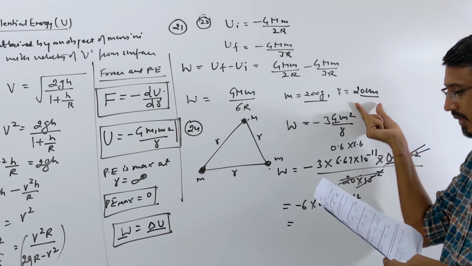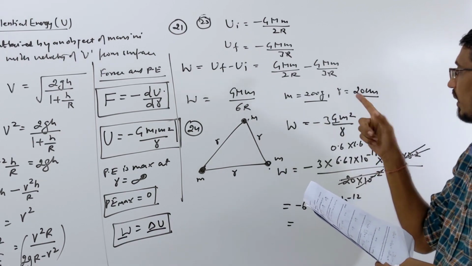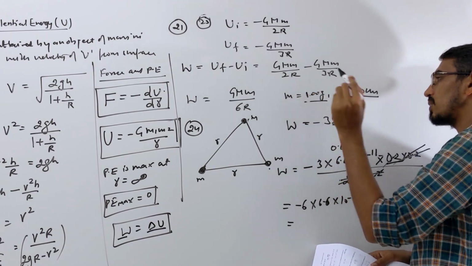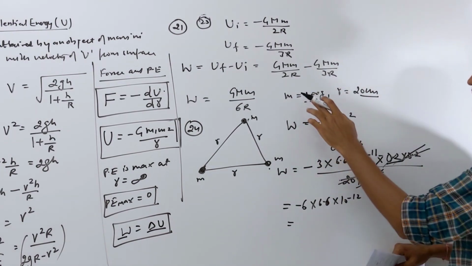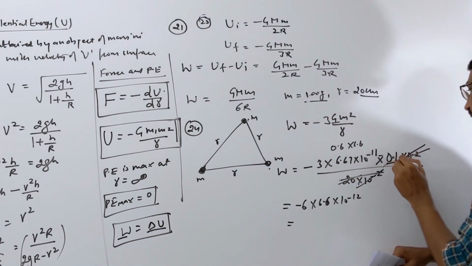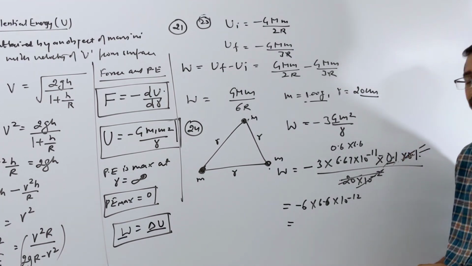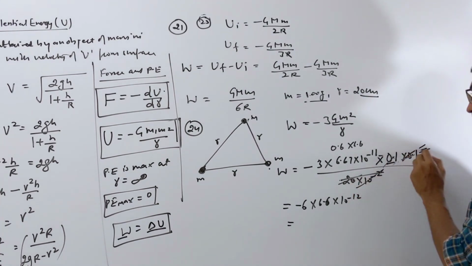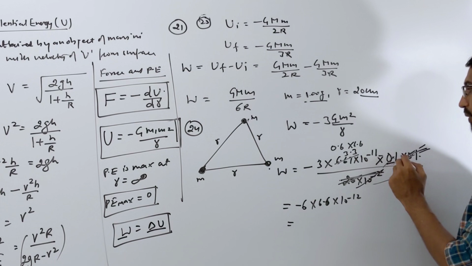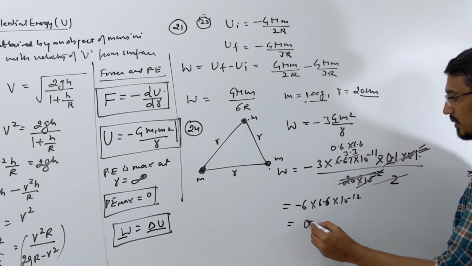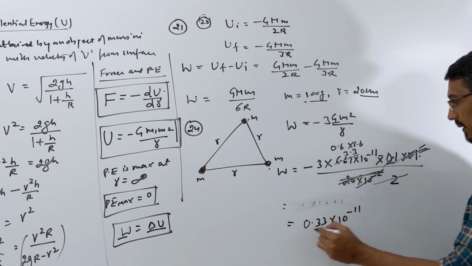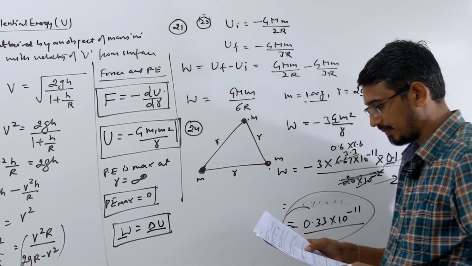The distance is given as 20 centimeter, right? And the mass is given as what? Okay, yeah, I wrote the value wrong. Actually, this mass was given as 100 gram, and I wrote 200 gram here. That was wrong, so that's why the calculations were coming out wrong. Okay, let's correct it. 100 gram is given. So what will change? This becomes 0.1, so that was 0.2 and you can cancel here. We get 2 here, 2 you cancel here, and it becomes 3.3 or something, that's 0.1. So this becomes a decimal. Now the answer is coming as 0.33 into 10 power minus 11, and keep the negative in mind. Okay, yes.